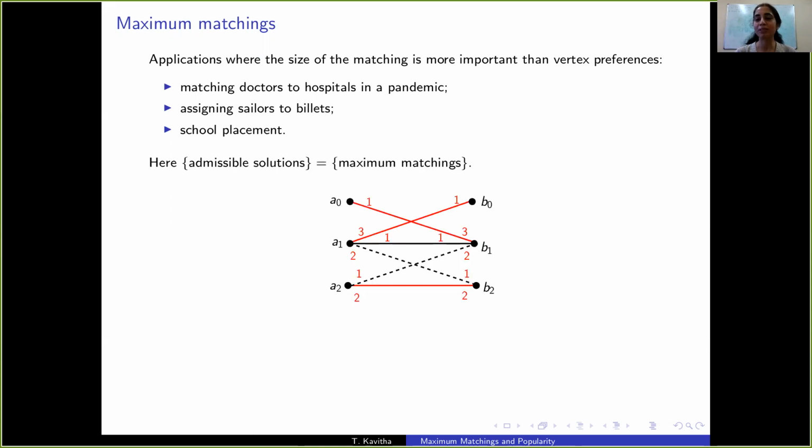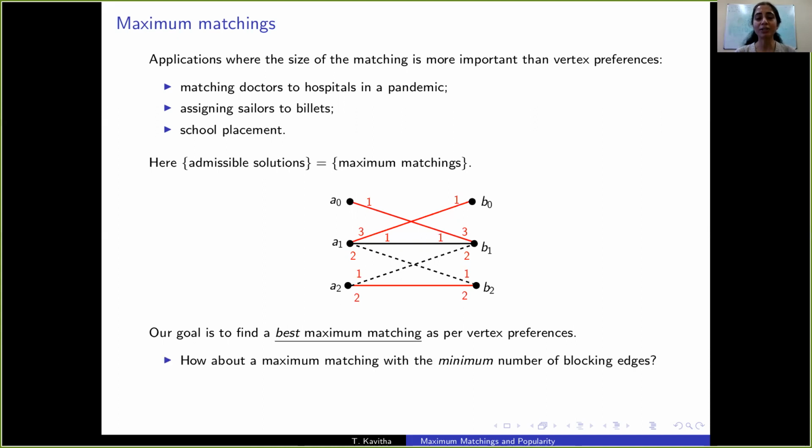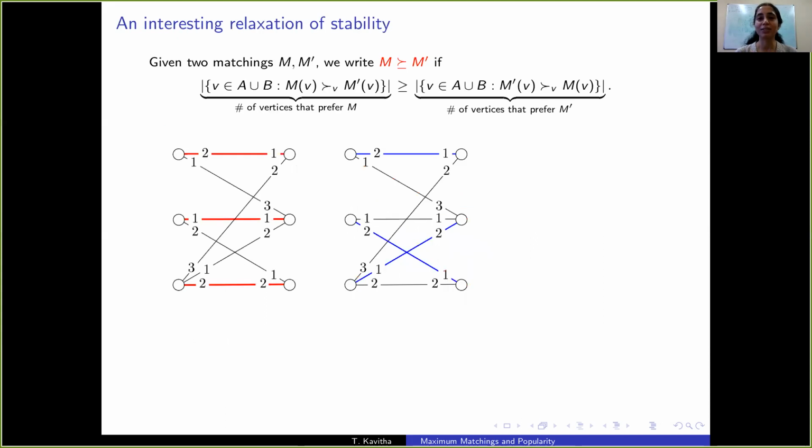In all these applications, the set of admissible solutions is the set of maximum matchings. And among all maximum matchings, we seek a best one. So how do we define a best maximum matching as per vertex preferences? A natural extension of stability is to ask for a maximum matching with the least number of blocking edges. However, this problem is NP-hard. So let us look at another natural relaxation of stability.